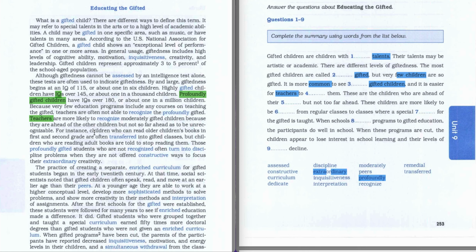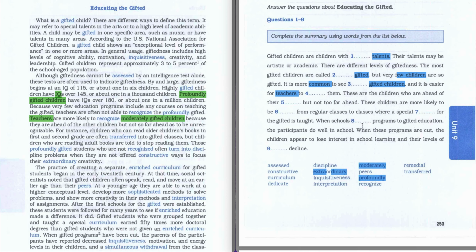So they recognize moderately gifted children. Which kind of children? Moderately gifted children. So the answer to the third question is going to be moderately. We're going to highlight it here.